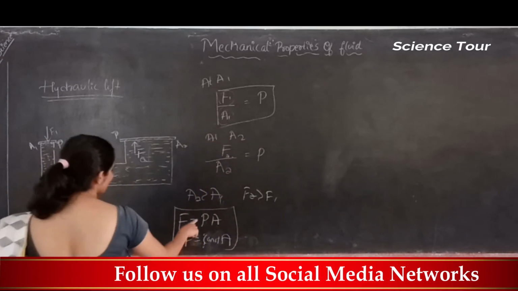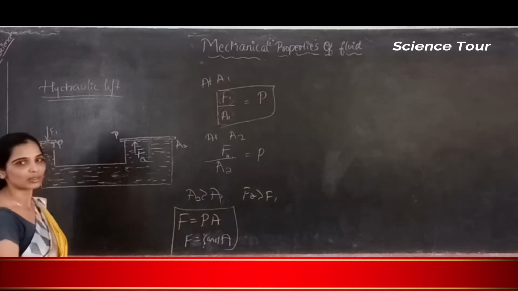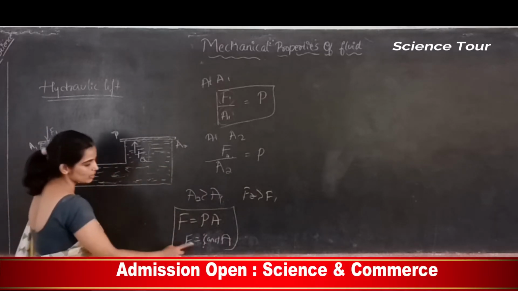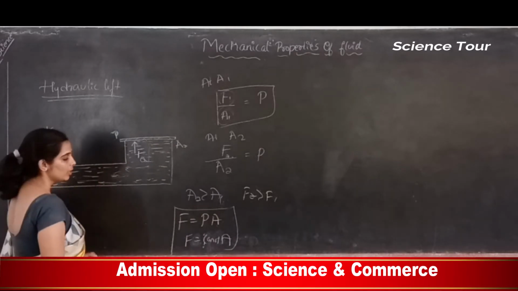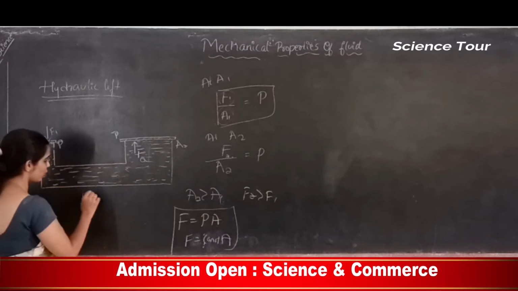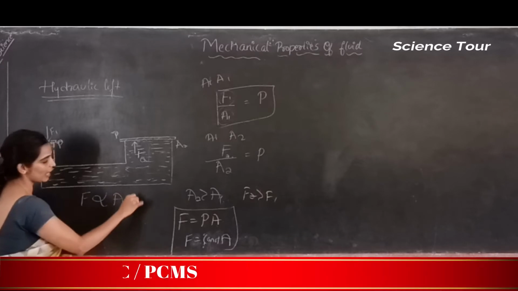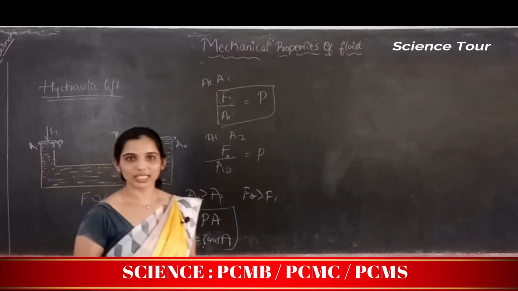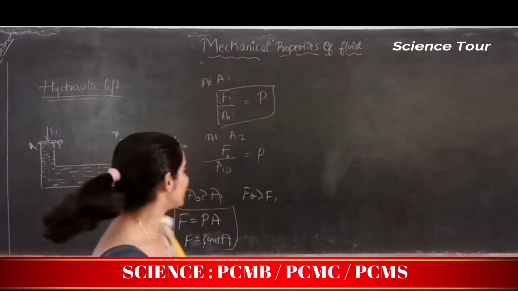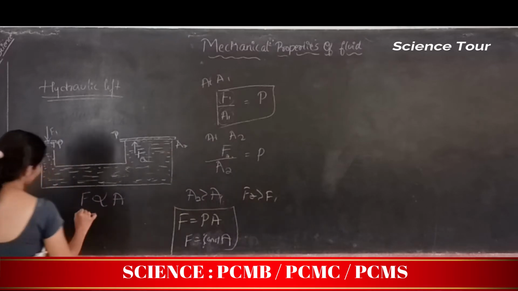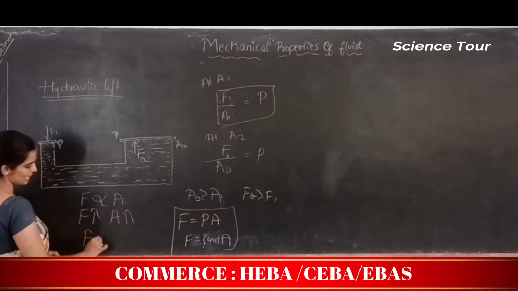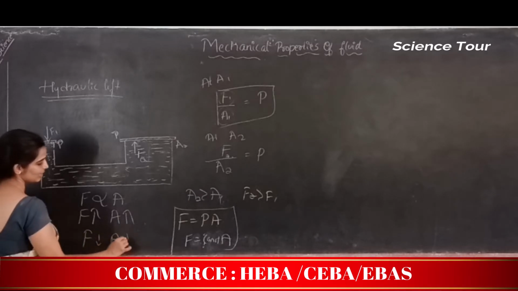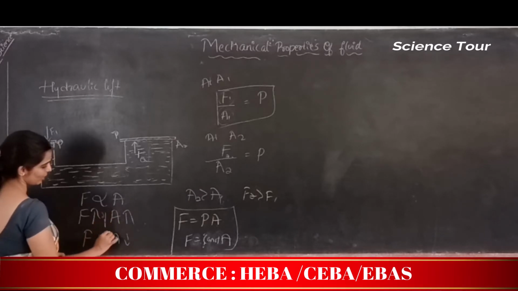So can I consider pressure as some constant value? Okay. So force is constant into area for this particular case. So in this case I can say force is directly proportional to area. So force is greater if area is greater. Force is lesser if area is lesser.